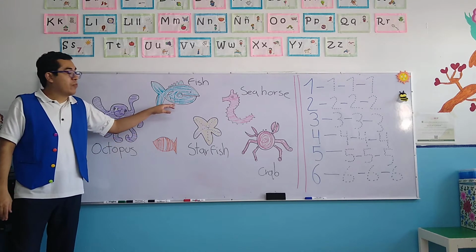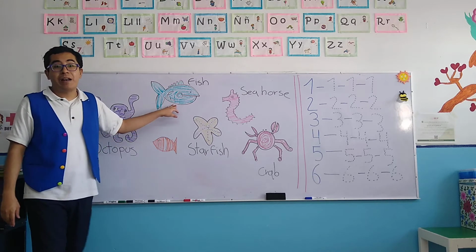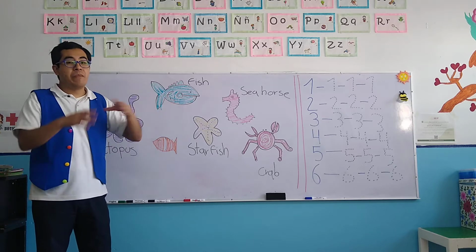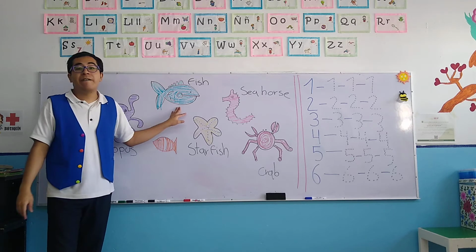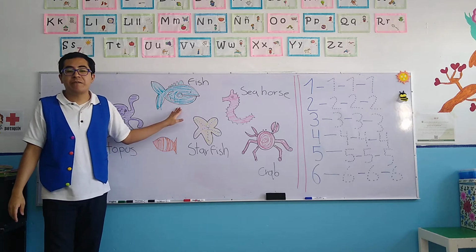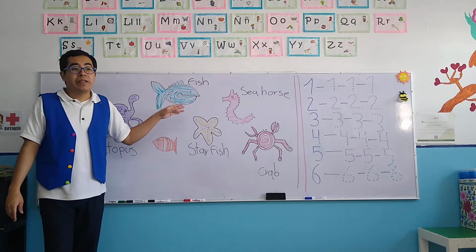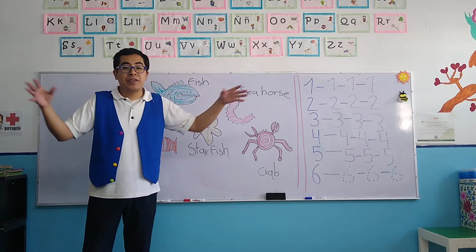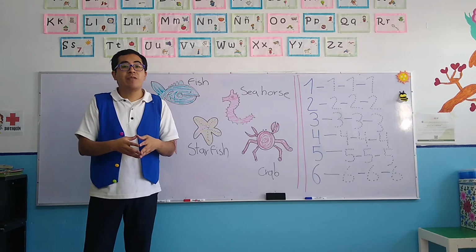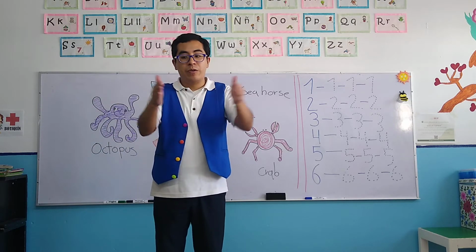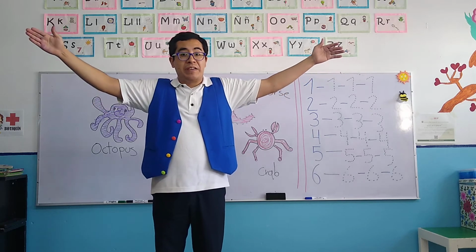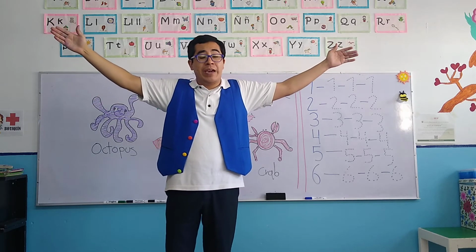Let's continue with the second animal of the sea, which is the most popular, the most common of all. It is a fish. Please repeat after me. Fish. Excellent. Now, there are several sizes, tamaños, sizes for the fish, okay? Some of them can be very small, others can be very gigantic, very big and enormous, okay?